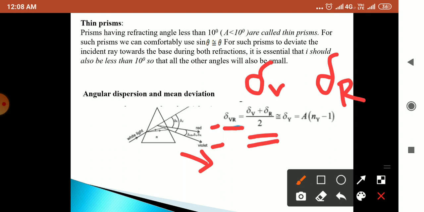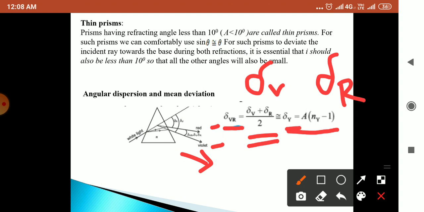From this mean we can find out the deviation between two colors, and in short we can write it in terms of the angle of prism: delta Y equals A into (Ny minus 1).